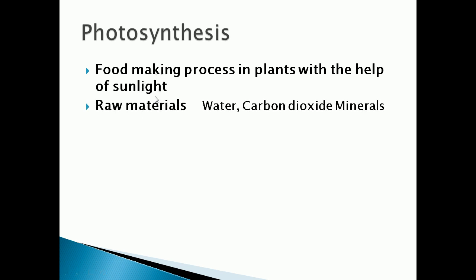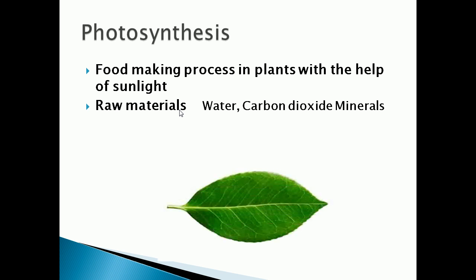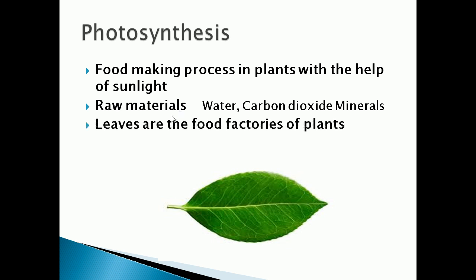So what are the raw materials required for photosynthesis? Water, carbon dioxide and minerals. These are needed by the plants for photosynthesis. Photosynthesis takes place in the leaf of the plant. So the leaves of the plant are called the food factories of the plant.